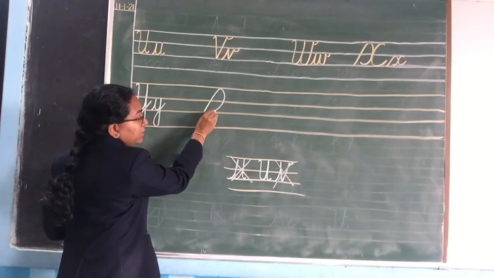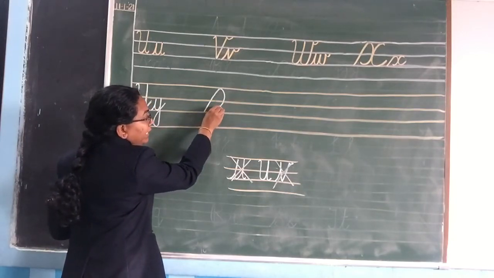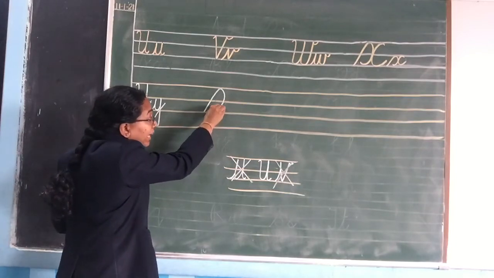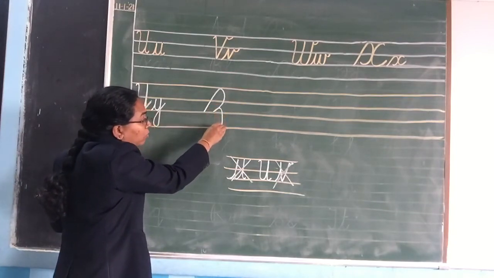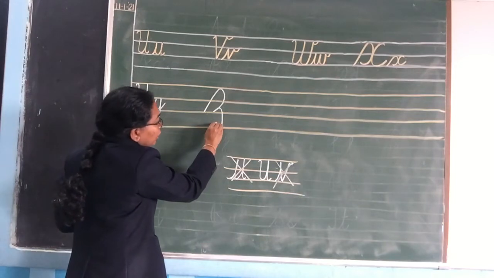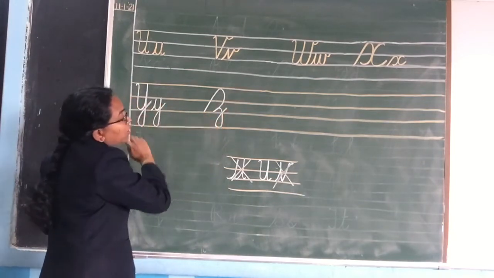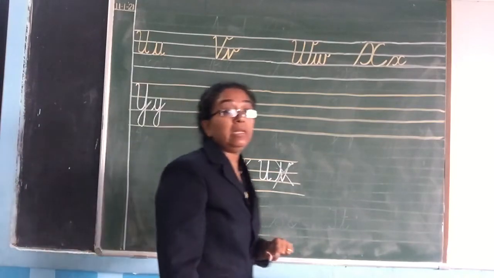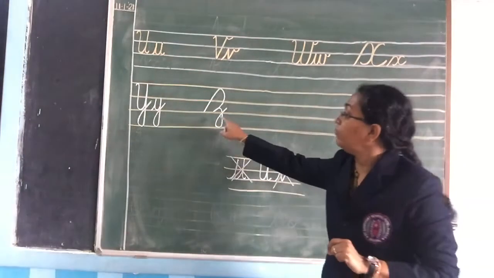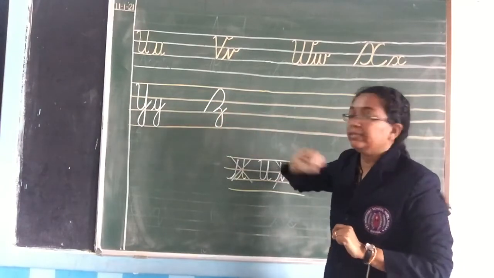Okay. Don't lift your pencil. Then go back. A little bit you will go back. And then come down to the fourth line and go up and cut like this. This is how you will write capital Z. Okay, capital Z, you have to write like this.